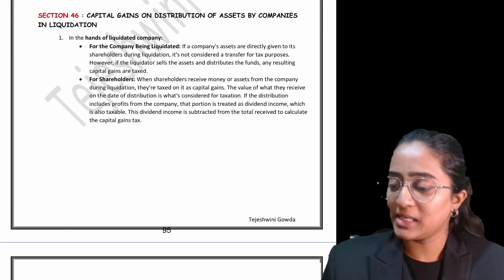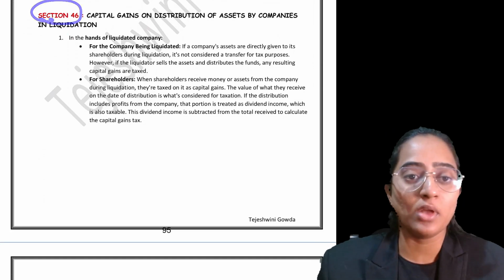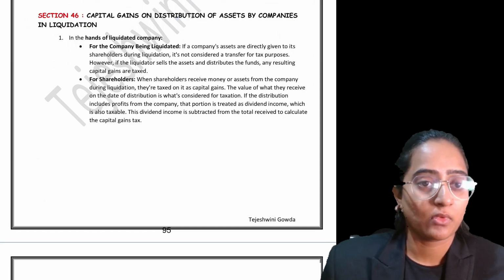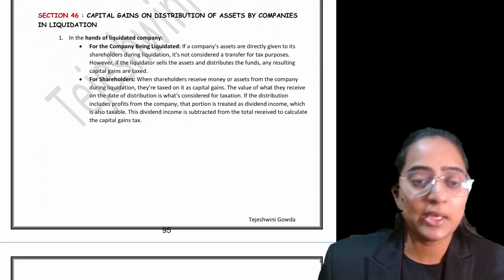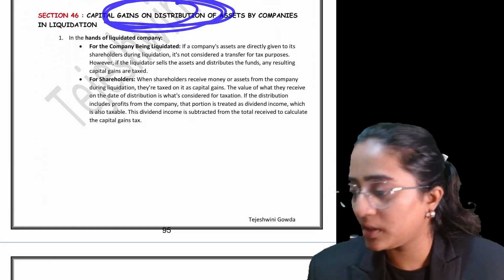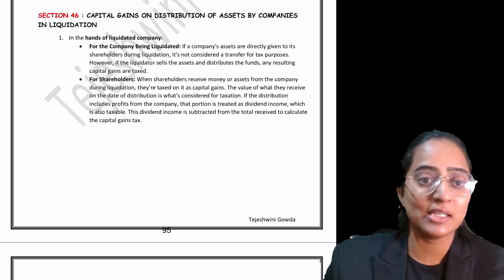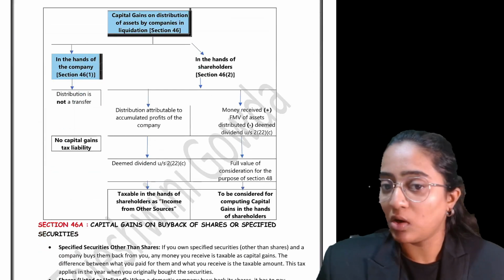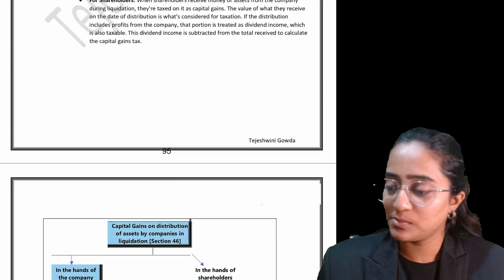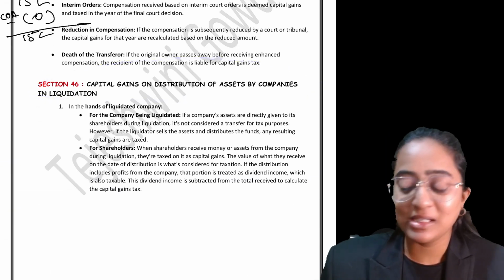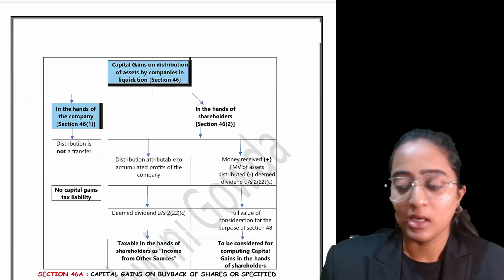Clear? Now, section 46 speaks about capital gain on distribution of asset by companies in liquidation. What this is speaking about is very simple. Try to understand one point: there is a concept of deemed dividend which comes in here.